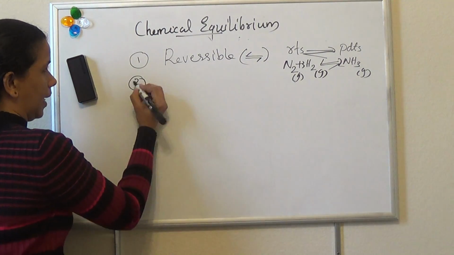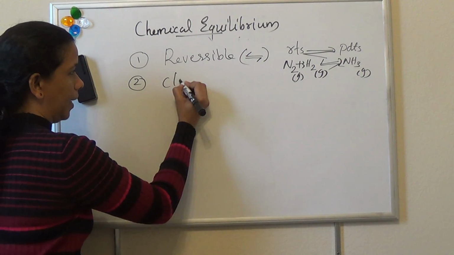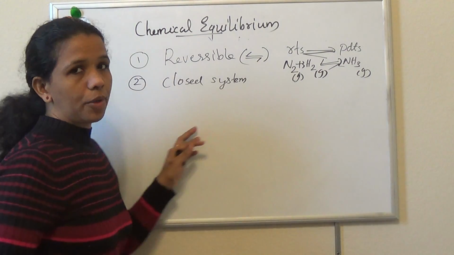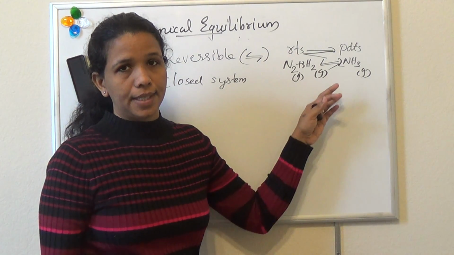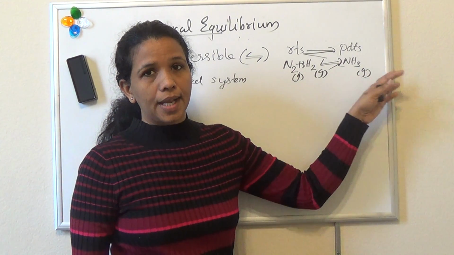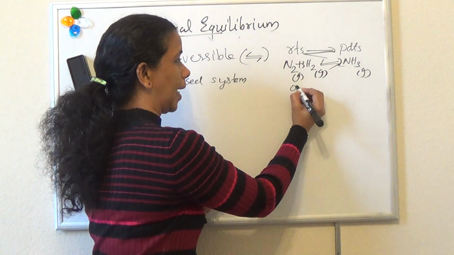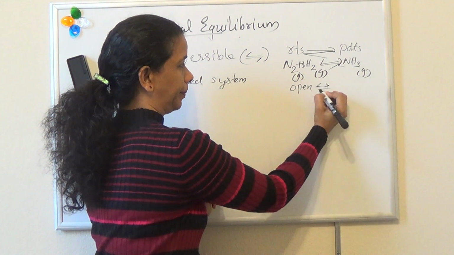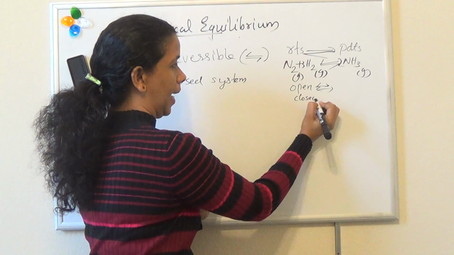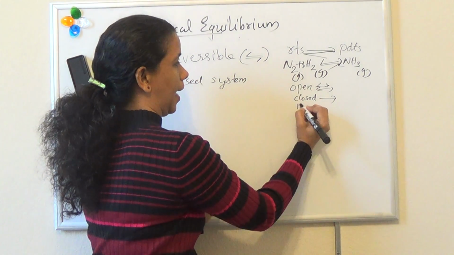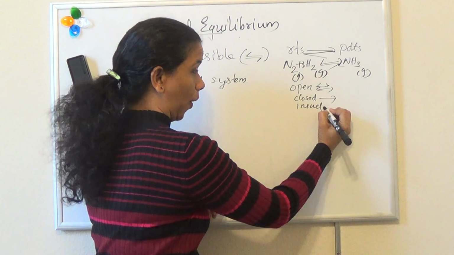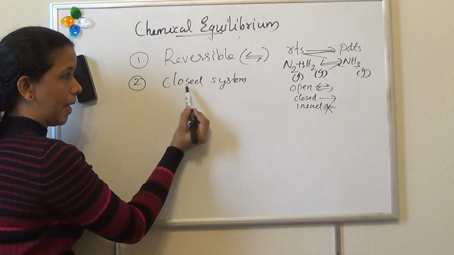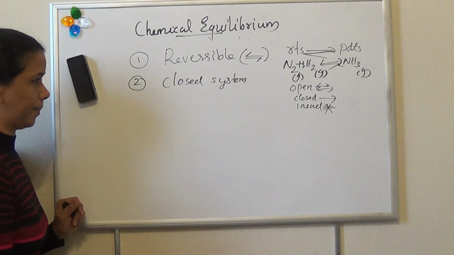Second condition, equilibrium can be attained only in a closed system. In thermodynamics, we learned about the types of system, that is open system, closed system and isolated system. An open system can exchange both matter and energy with the surroundings. A closed system can exchange only energy, and an isolated system cannot exchange either matter or energy. So chemical equilibrium can be attained only in a closed system.